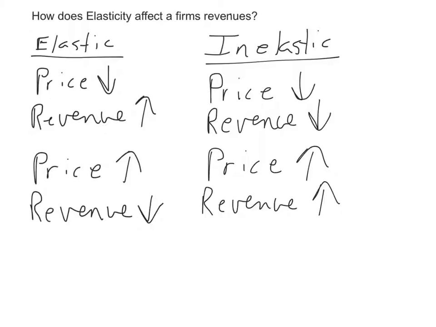So firms have to watch out which way they're going to set the price of an item, and make sure that they make the revenue that they need, so they aren't losing any revenue in their business, or else they could eventually go out of business.